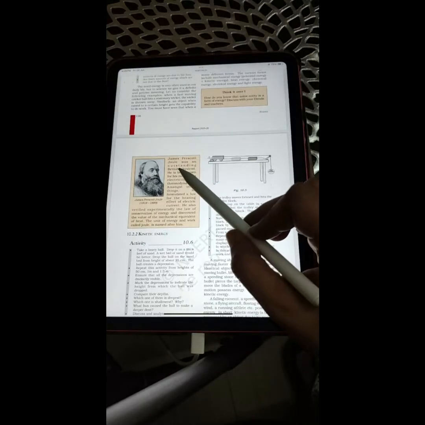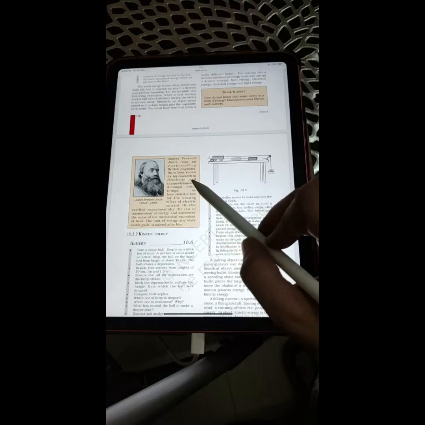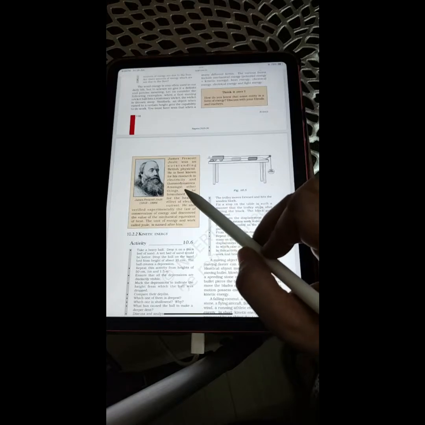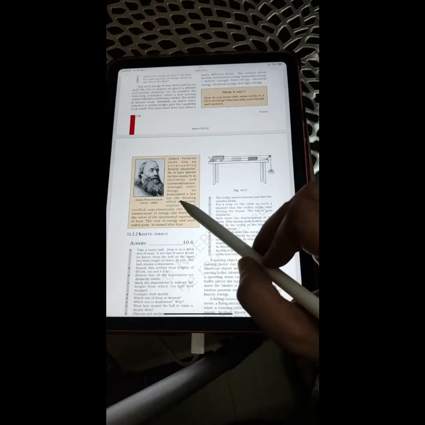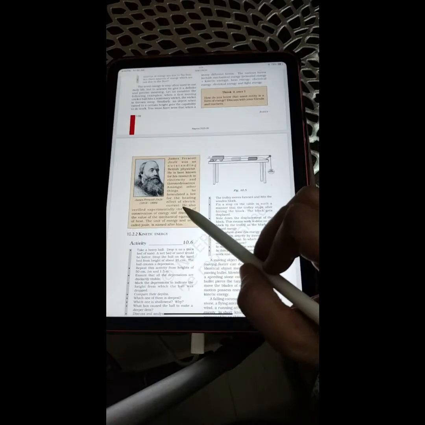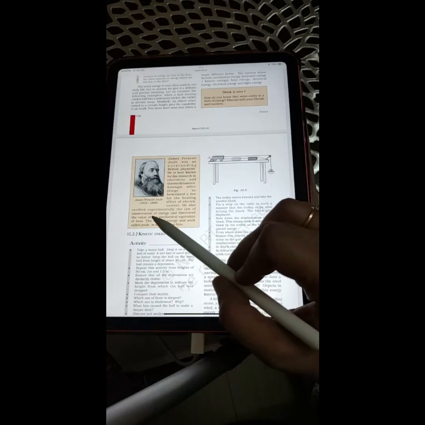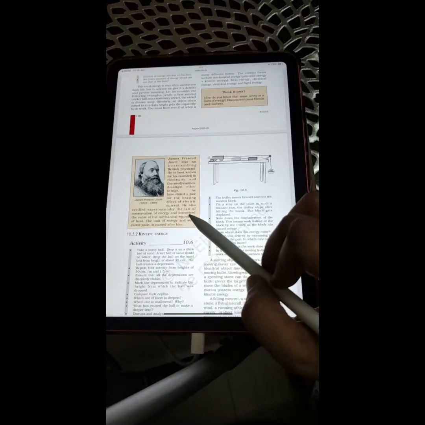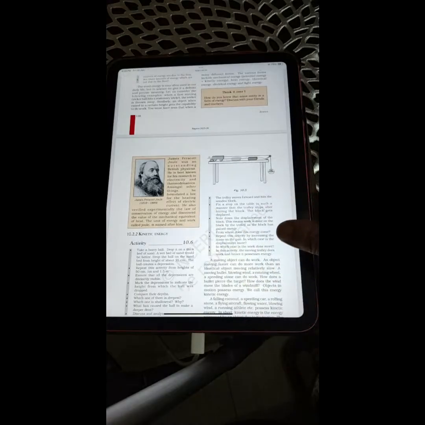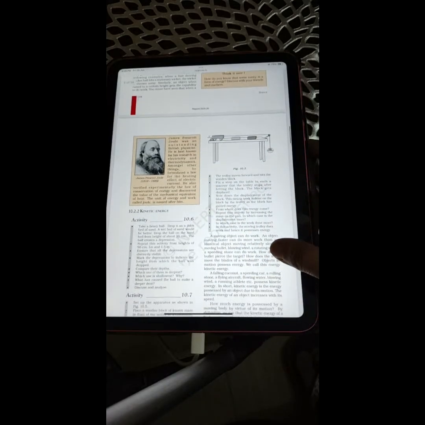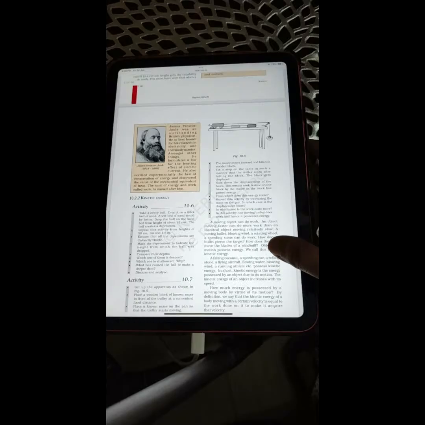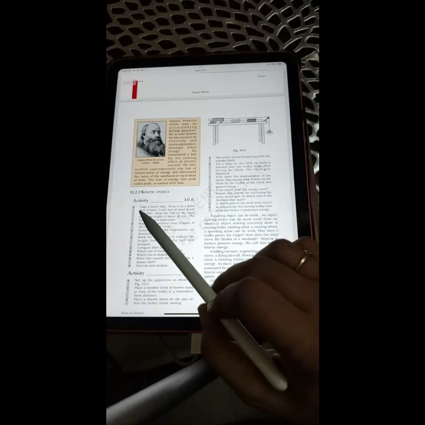James Prescott Joule was an outstanding British physicist. He is best known for his research in electricity and thermodynamics. Amongst other things, he formulated a law for the heating effect of electric current. He also verified experimentally the law of conservation of energy and discovered the value of the mechanical equivalent of heat. The unit of energy and work called joule is named after him.